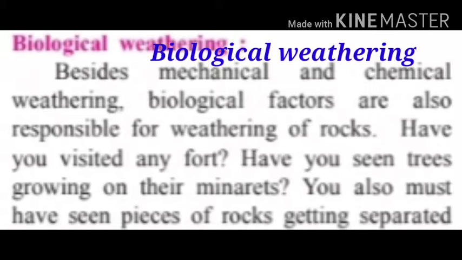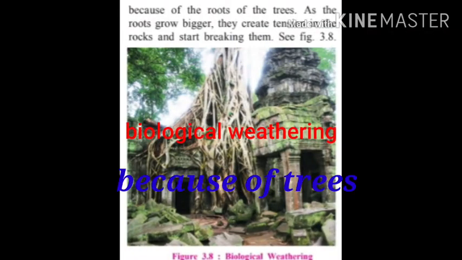weathering. Students, have you visited any fort, any old building, or have you seen trees growing on their minarets? Minarets means towers. You must have seen rock getting separated because of roots of the trees. As the roots grow bigger, they create tension in the rocks and start breaking them into small pieces.